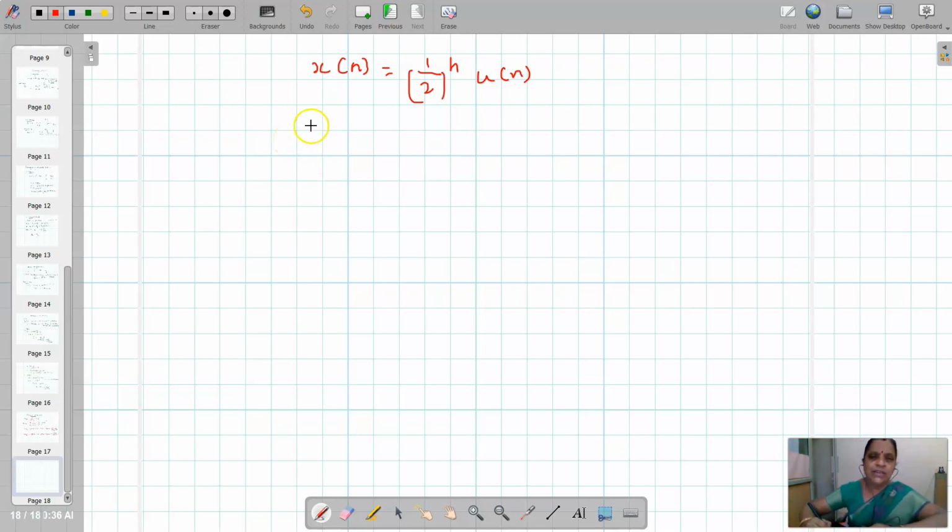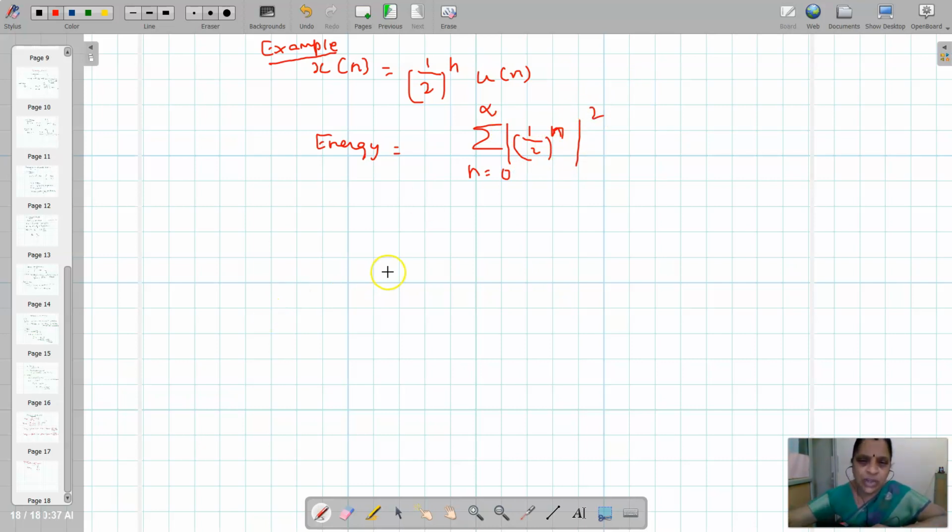So for finding whether it is energy or power, first we have to compute the energy. This is summation n equal to 0 to infinity, because u of n is 1 for n equal to 0 to infinity, of half power n, then mod squared.